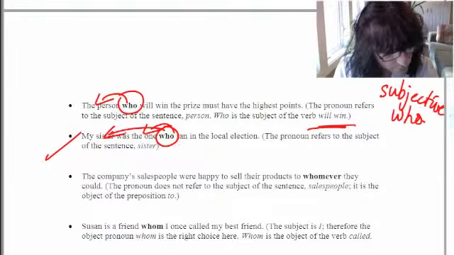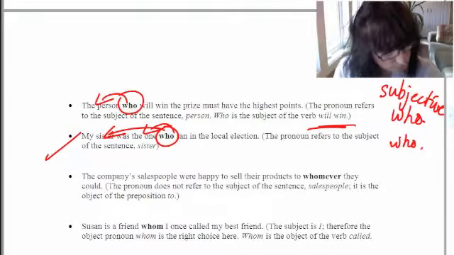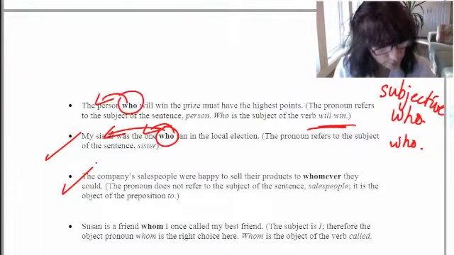The pronoun refers to the subject, which is sister. So she is the one. My sister is the one who. It's referring to the subject of the sentence, so you must use who in the subjective form.